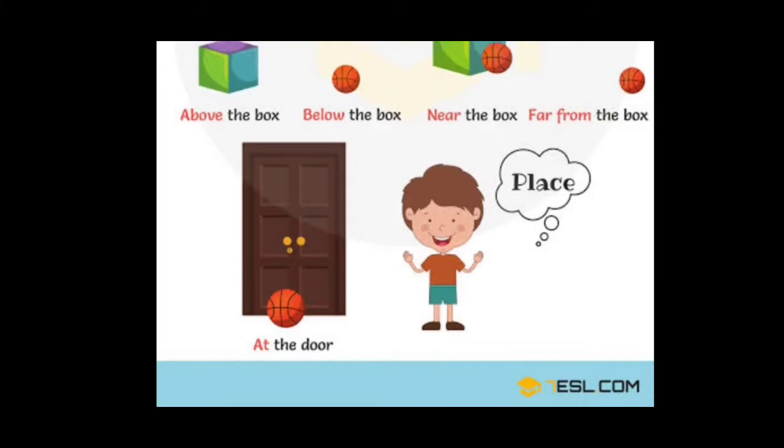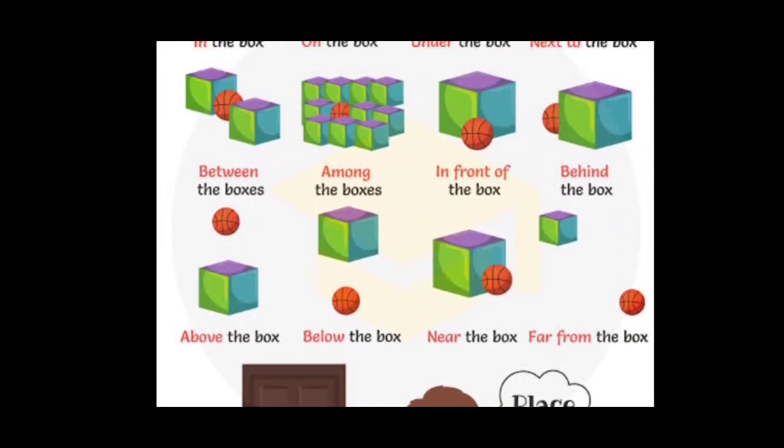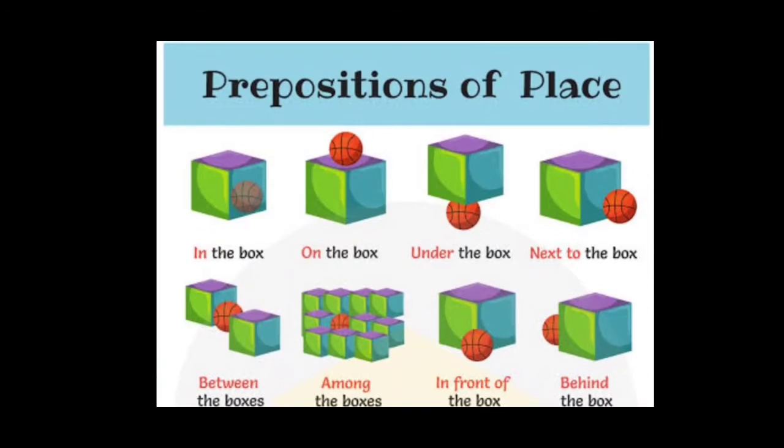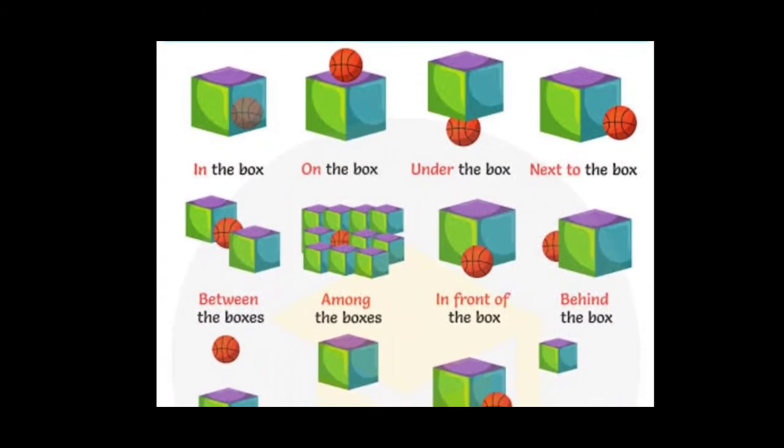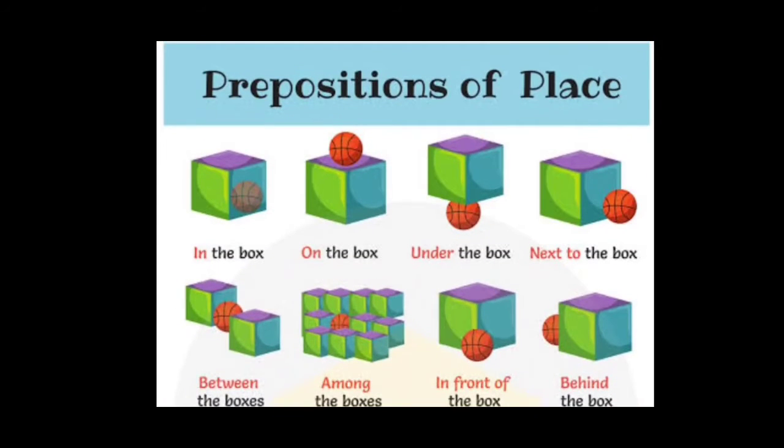So these are the examples. Look at the last picture. Where is the ball? It is at the door. So these are the examples of prepositions of place. So now you can understand that it shows the position and place of the ball, where it is kept. Okay children, so that is known as the preposition of place. It can be called preposition of place or location, preposition of location or preposition of position.